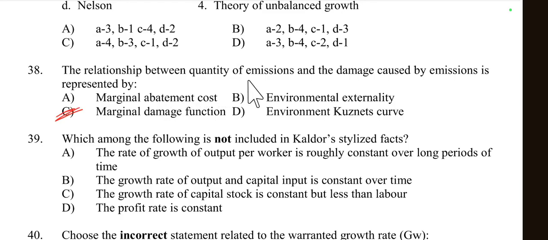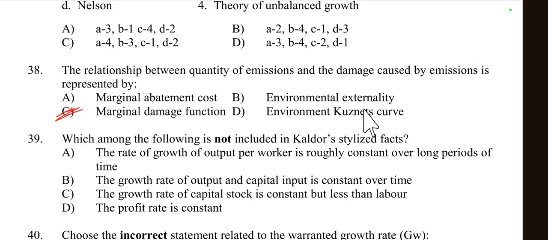It is the relationship between quantity of emission and the damage caused by the emission. So this is called the marginal damage function. Other option is marginal abatement cost. Marginal abatement refers to the cost of reducing emissions and doesn't directly measure the damage caused by emission.